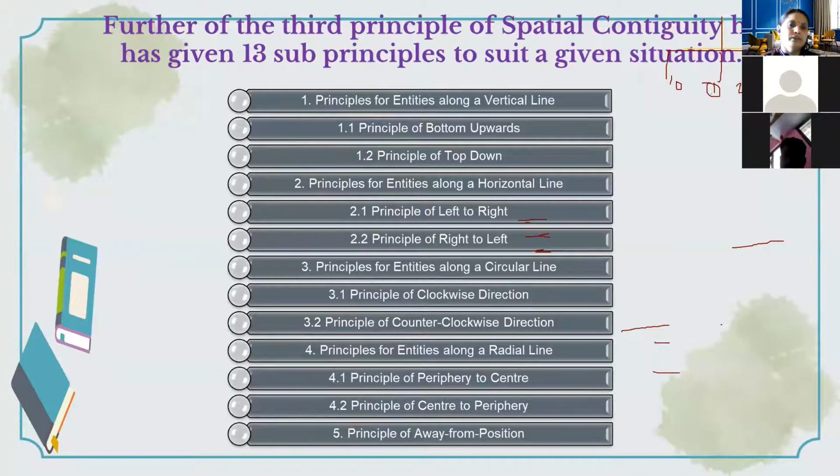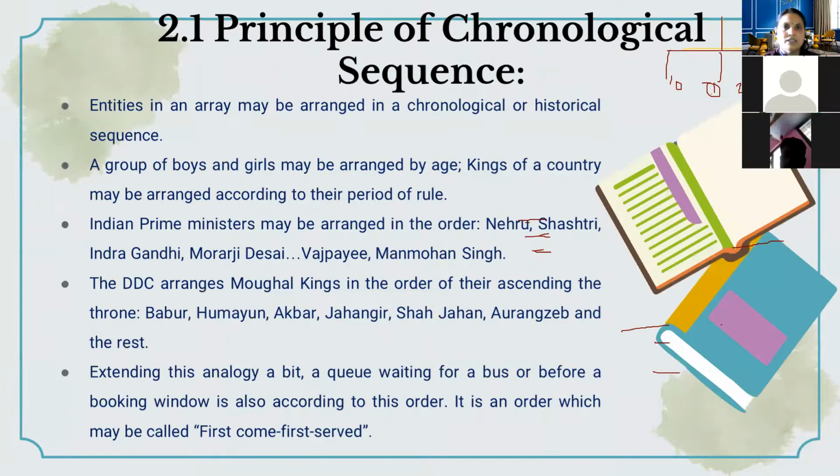Again, under the canon of helpful sequence, spectral contiguity is there. They have 13 sub-principles of spectral contiguity, so we will also see that. First is the principle of chronological sequence. Chronological sequence means whatever development is there based on chronology, or based on the later in time, that we have to keep in the sequence first. So the principle of later in time is saying that